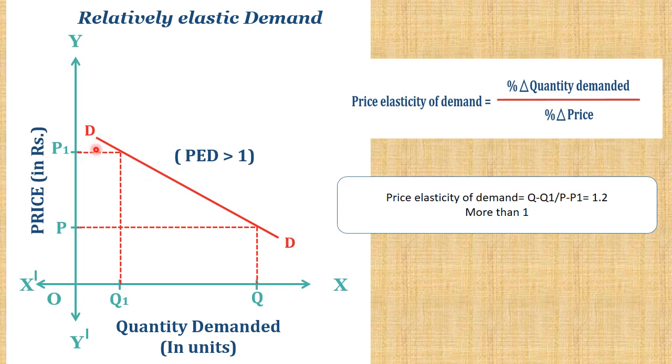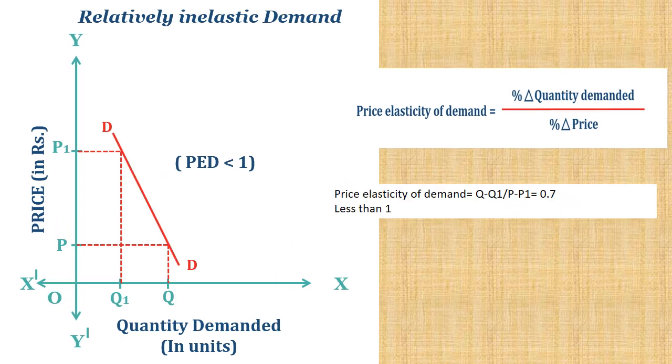Here you can see this demand curve is more horizontal than vertical. For a very little price change, there is very high responsiveness of the quantity demanded. Therefore the change in quantity demanded is higher than the price change, so we get a price elasticity of demand of more than 1.